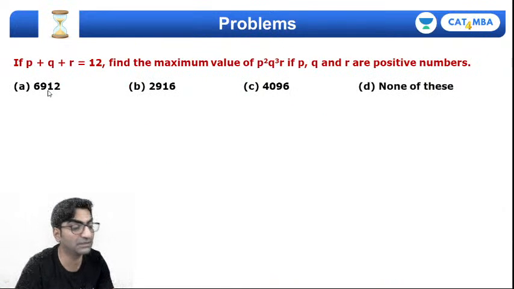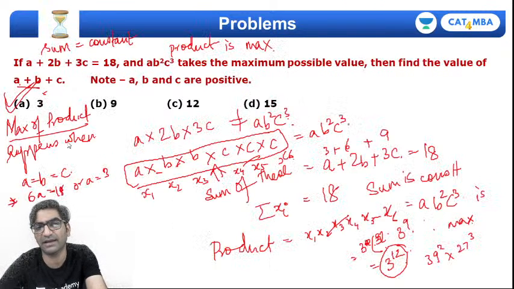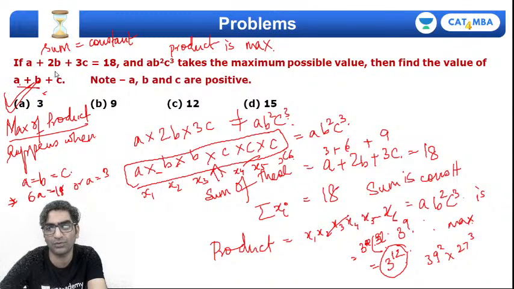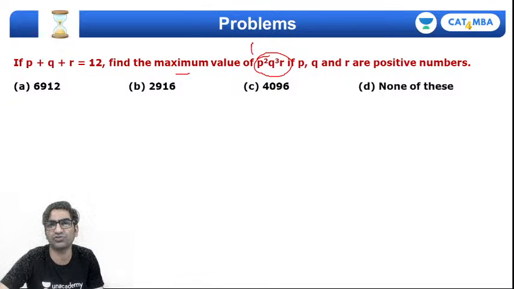Here's another variation, same problem type: p plus q plus r equal to 12, find the maximum value of p square q cube r. Now, unlike the previous question where I had the luxury of 2b, which told me that I could write this as b plus b, and 3c tells me that you can write this as c plus c plus c, here the value that you are trying to multiply and maximize actually contains 2 p's and 3 q's, but 1 r.